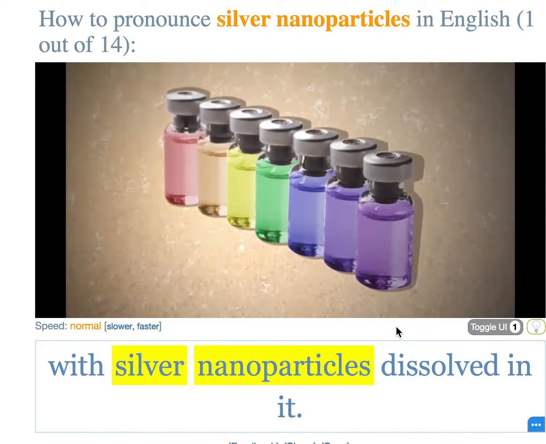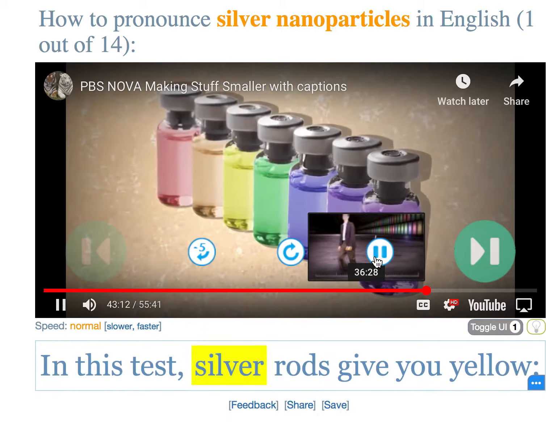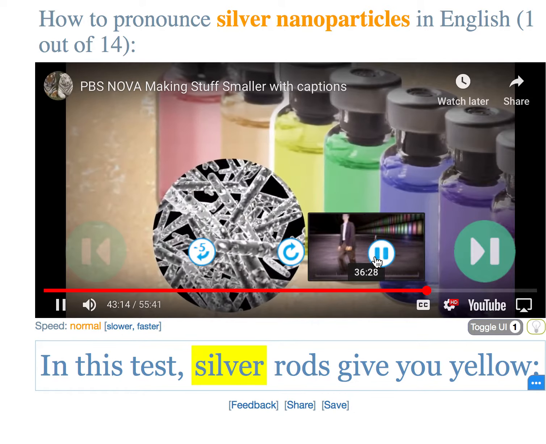Contains water with silver nanoparticles dissolved in it. The only difference between them is the shape of the particles. In this test, silver rods.